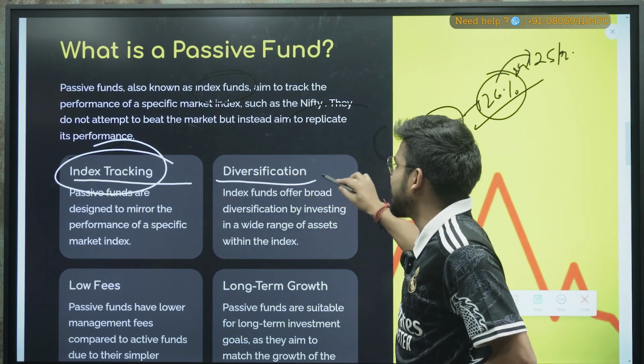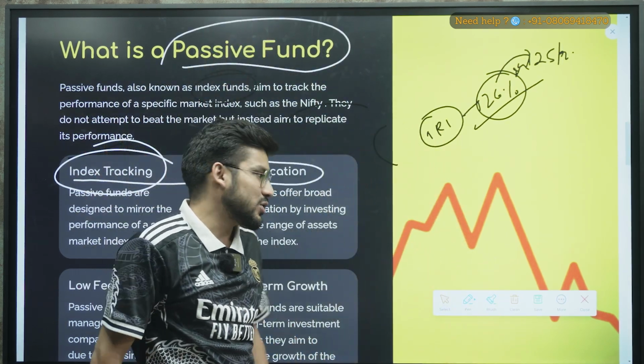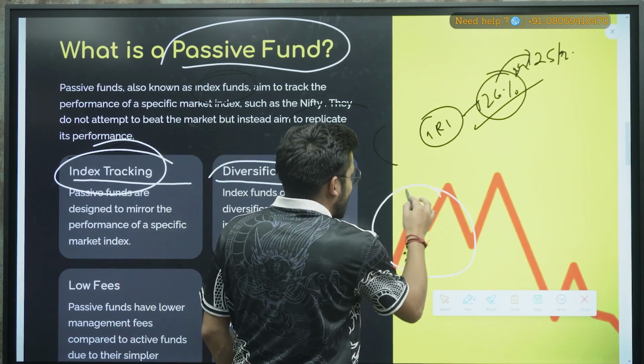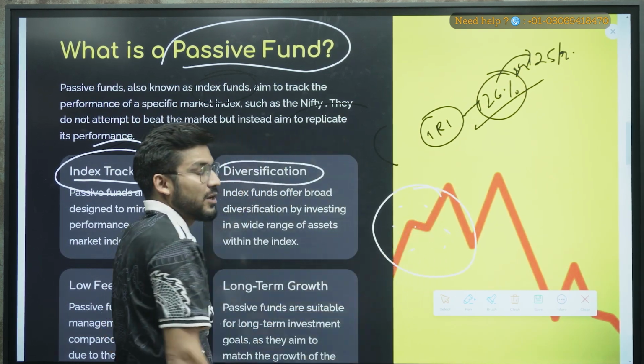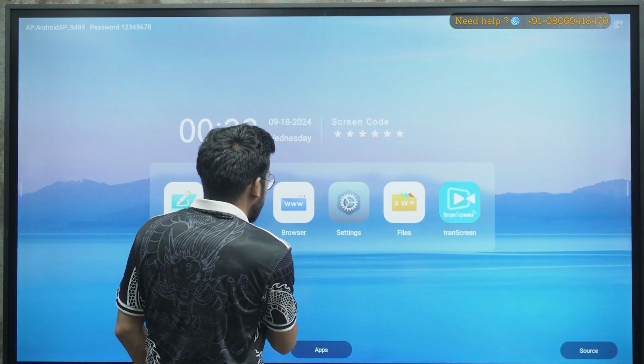Now we have the diversification. In passive funds, why do we have diversification? Because you can see in the Nifty there are so many stocks included from various sectors, right? So that is why diversification is included.